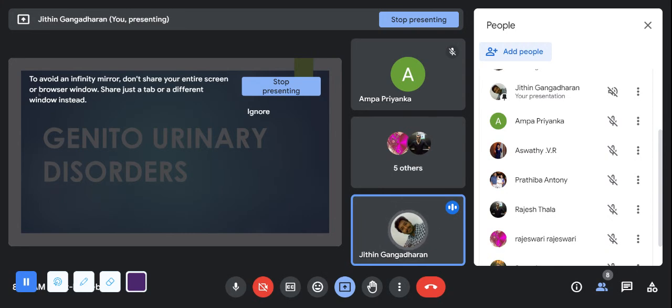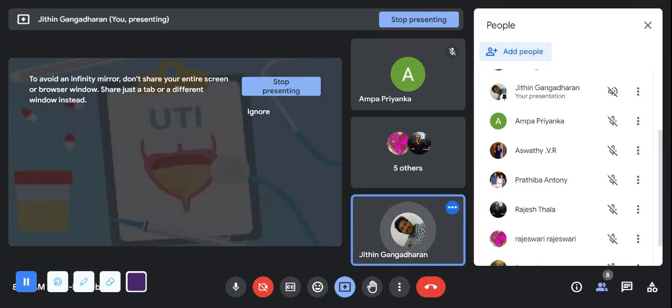All the vital organ systems are important, like the cardiovascular system, respiratory system, neurology, as well as gastroenterology and genitourinary. All these five systems are very important. You may get a lot of questions from these systems. So today we shall see what the disease conditions in the genitourinary system are. All the assessment part in the genitourinary system will be dealt with in the disease condition itself, and the medicines will also be discussed here. The other portions we discussed yesterday.